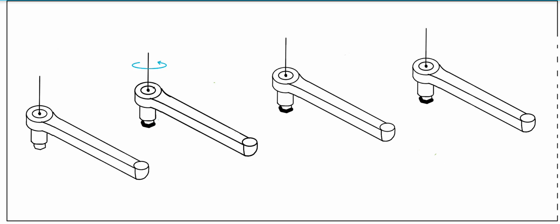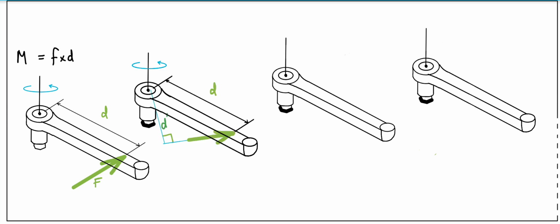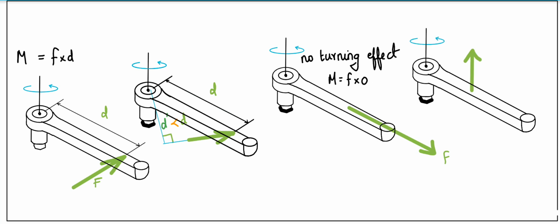So we are looking into the turning effect created. As we progress, we find the moment is the product of the perpendicular distance and the force acting on it, the perpendicular distance between the line of action of force and the axis of rotation. As we calculate here, the angle varies. So force acts at a different angle, and the corresponding d dash is what we find, and we calculate the moment it creates. Similarly, as we discussed, there is no turning effect for only these two cases.